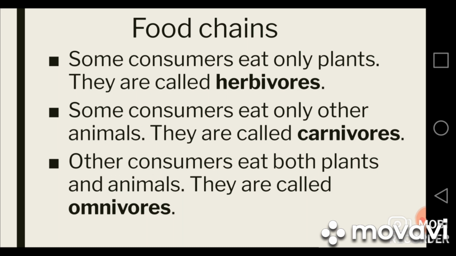For example, if omnivores are not getting plants to eat, they can eat animals to survive. Or if they are not getting any animals to eat, they can survive by eating plants only. So omnivores benefit from eating both plants and animals. They can survive better than carnivores or herbivores because they can eat a variety of food, and if one type of food is not available, they can eat the other type.